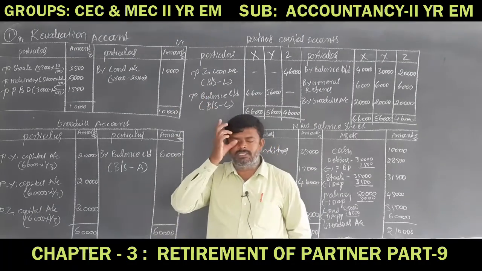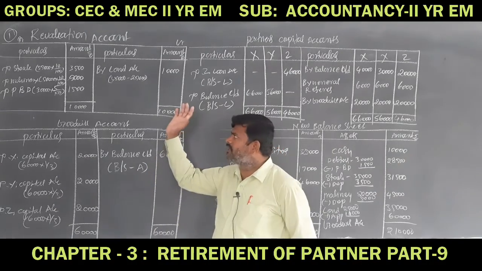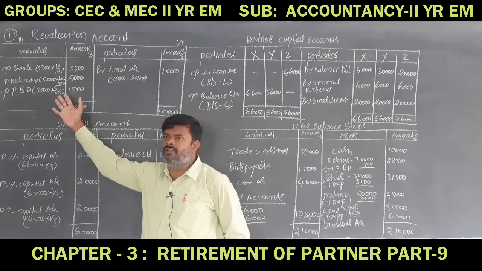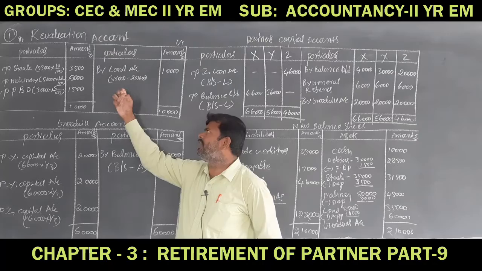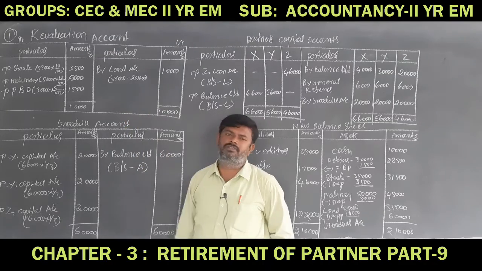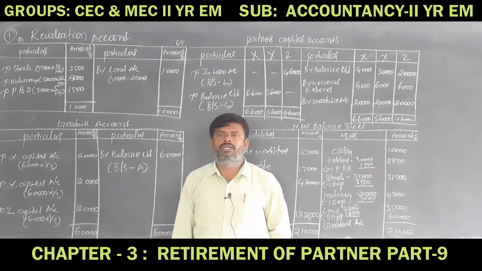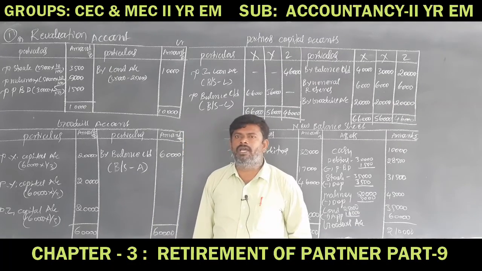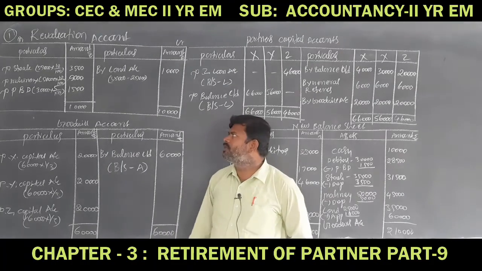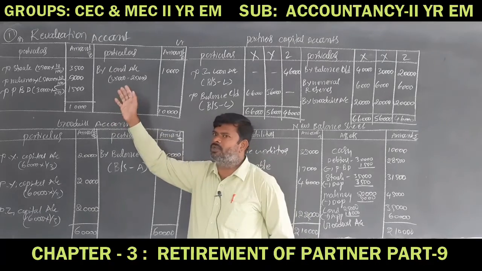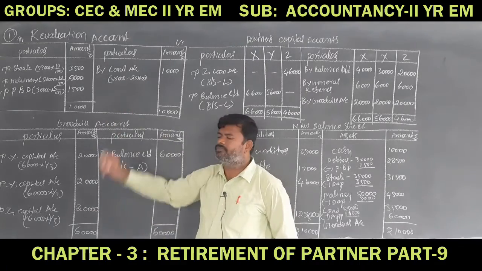As per this revaluation, if the revaluation account shows a shortage on the debit side, it means revaluation profit. If the revaluation shows a shortage on the credit side, it is revaluation loss. Either profit or loss, whatever it may be, it must be distributed among the partners as per their ratio. If there is no profit and no loss, there is no need to share. This is the first one.